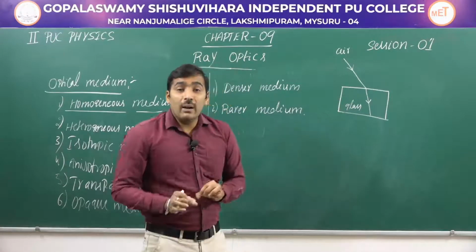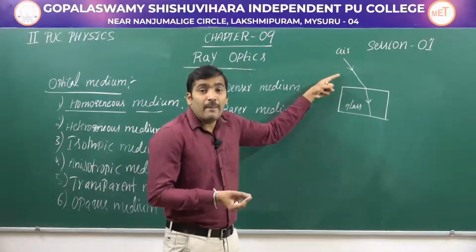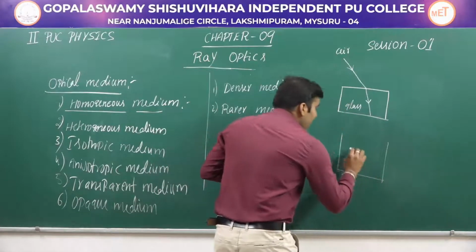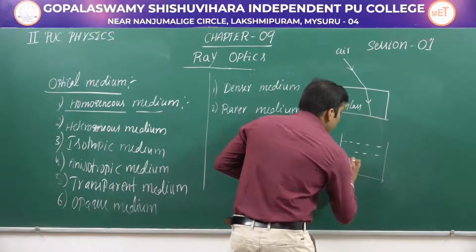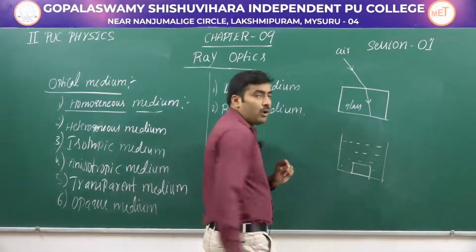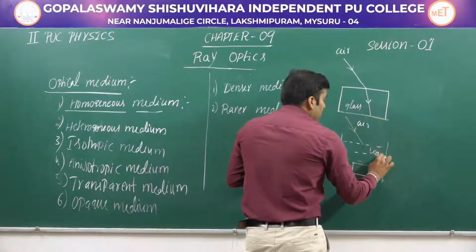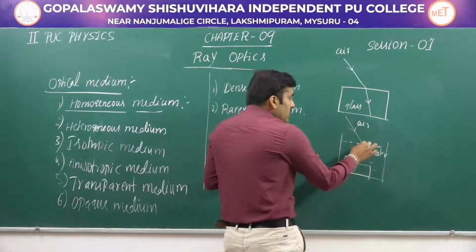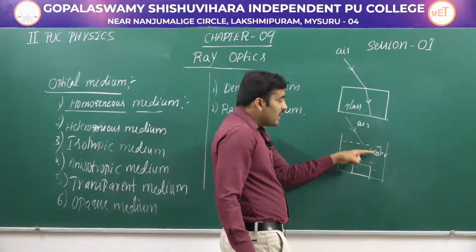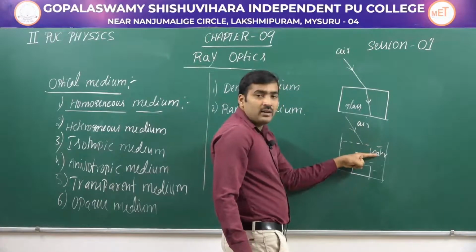See, we always compare the two media in order to say which is the rarer and denser. Here we compared air and glass. Now we will be comparing these two. Imagine we have water in a container and there is a glass slab at the bottom. Light is traveling from air to water. Here light has more speed in air and lesser speed in water. Therefore, air is a rarer medium, water is a denser medium.